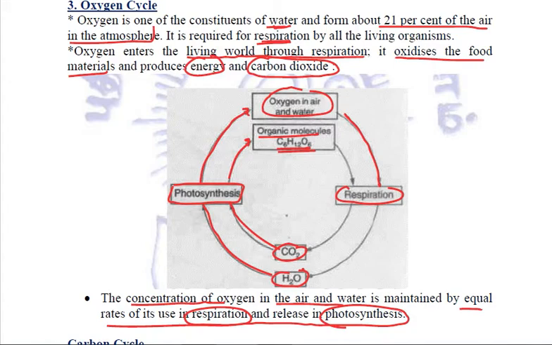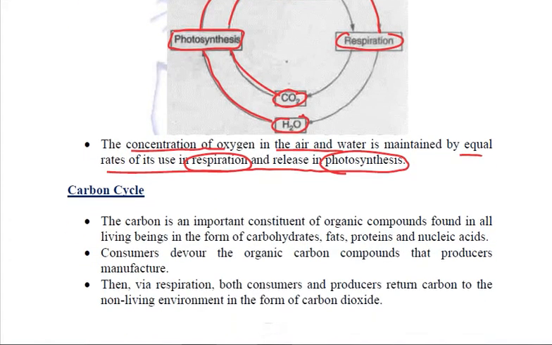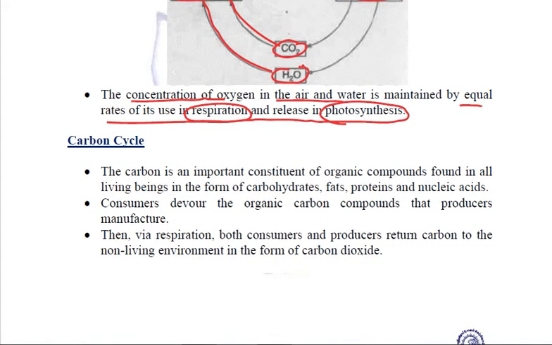Fine. Now let us come to the last cycle, that is the carbon cycle. Carbon, we know, is also a very important constituent of organic compounds, which is found in all living beings, whether in the form of carbohydrates or fats or proteins or nucleic acids.